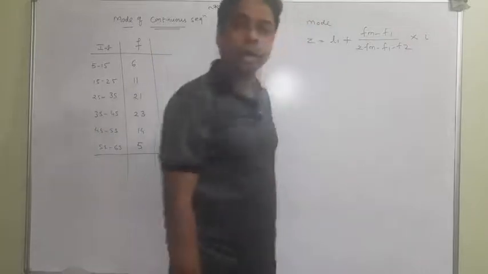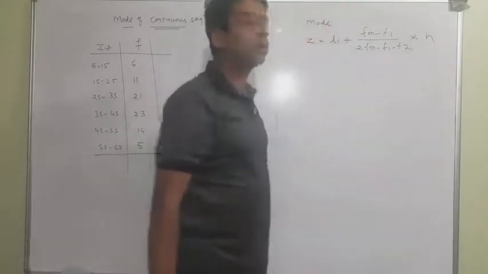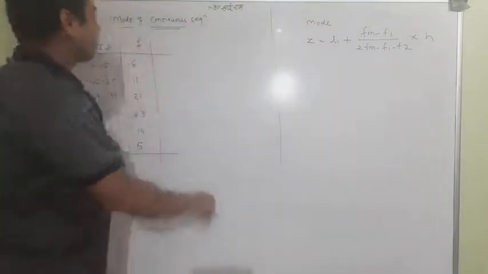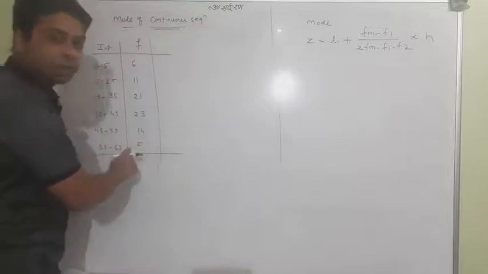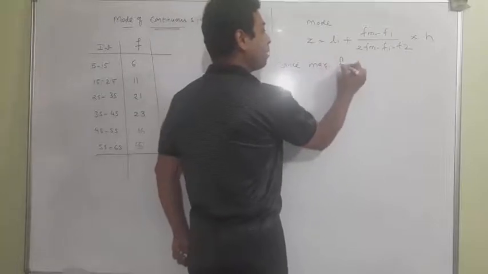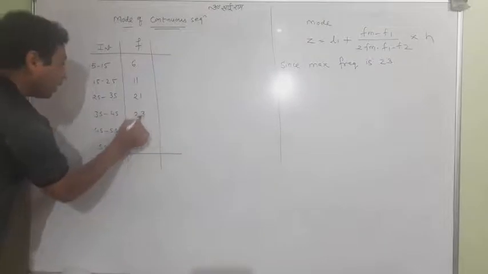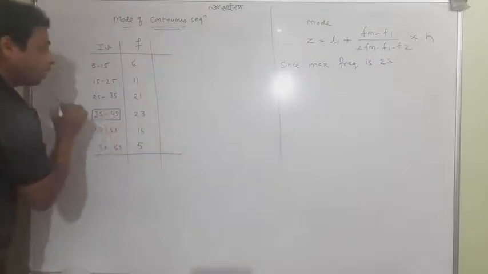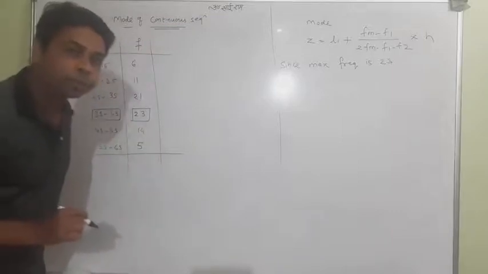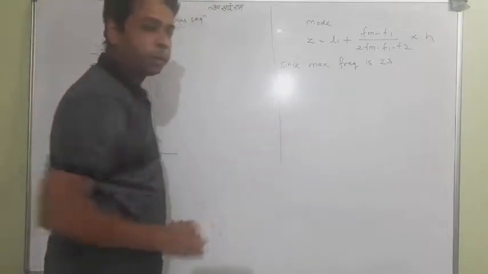No matter at all, H or I both are acceptable. In some books you can get H, in some books you can get I and L1. For all this, you first find the maximum frequency. The maximum frequency is 23, and against it these two are valuable for us. Maximum frequency will lead you to do all the things. So find out the maximum frequency, which is 23.